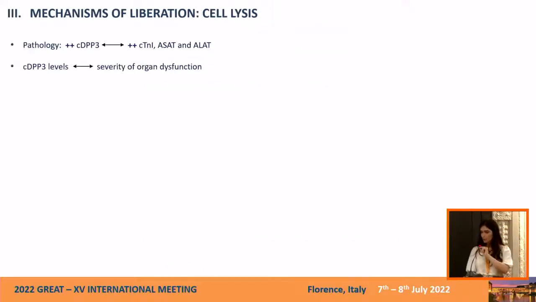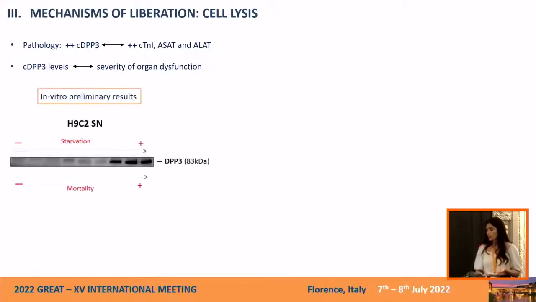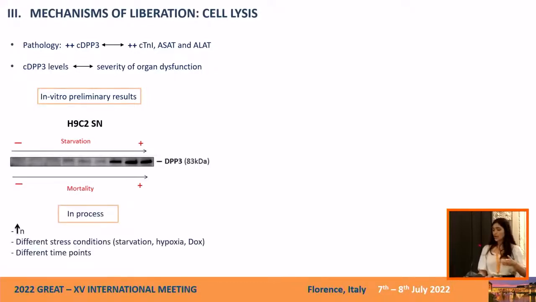Just a couple of words regarding the mechanism of liberation. We have just a very preliminary start. Studies show that in pathological situations, the increase of DPP3 level is associated with an increase of cardiac and heart cell lysis markers. So to examine the hypothesis that DPP3 is liberated by cell mortality or cell lysis, we started in vitro experiments on cardiomyocytes, and we stressed the cells. We have seen that the more we stress the cells, the more we starve them, the more we see mortality and the more we detect DPP3 in the supernatant of the cells. We are currently trying different stress conditions, hypoxia, doxorubicin treatment, etc.